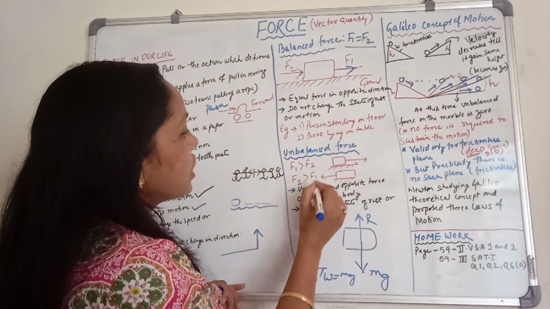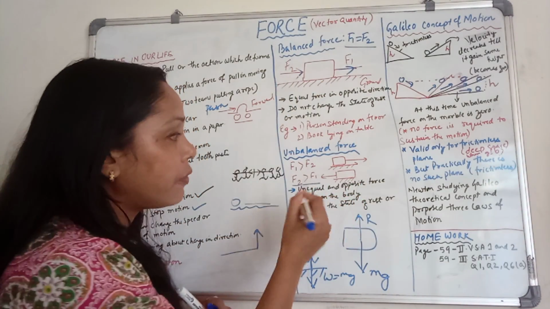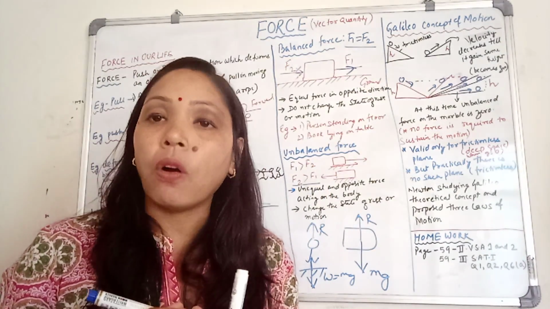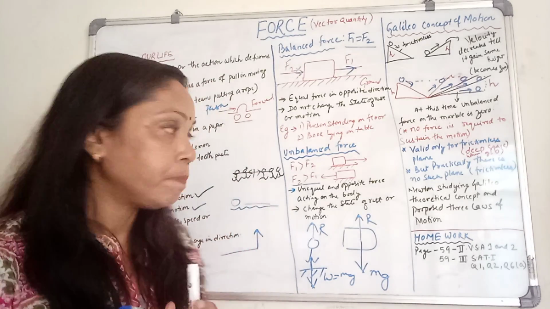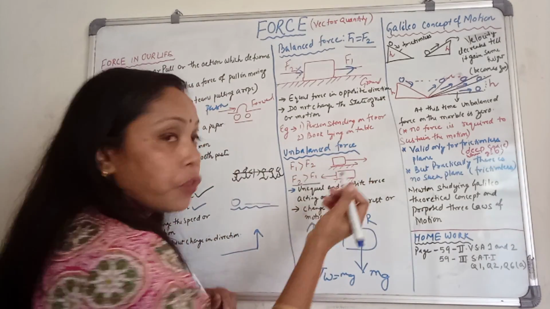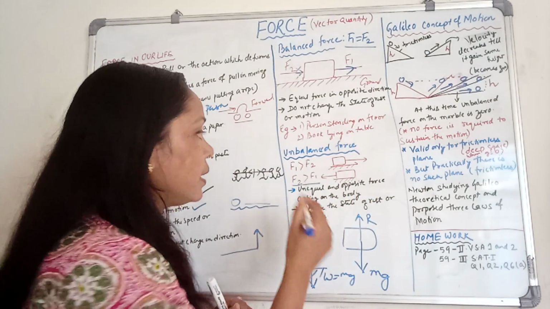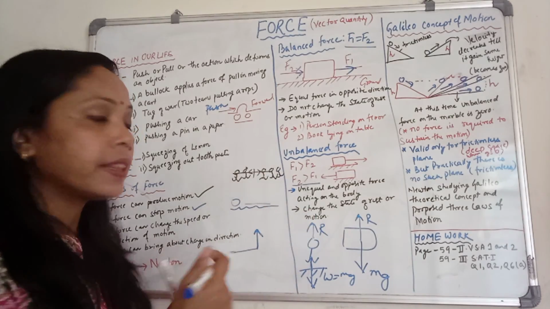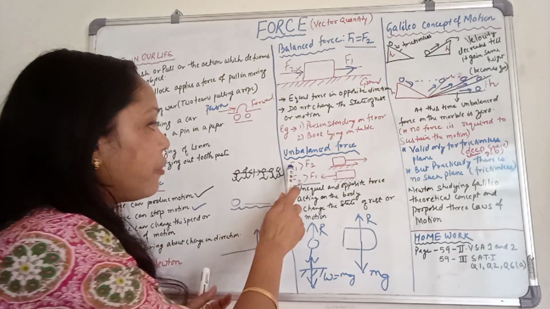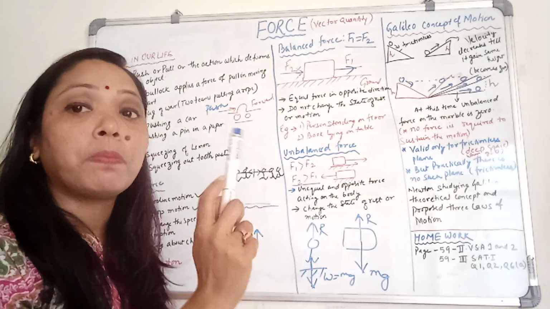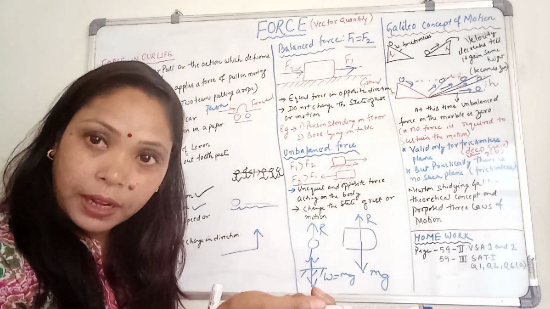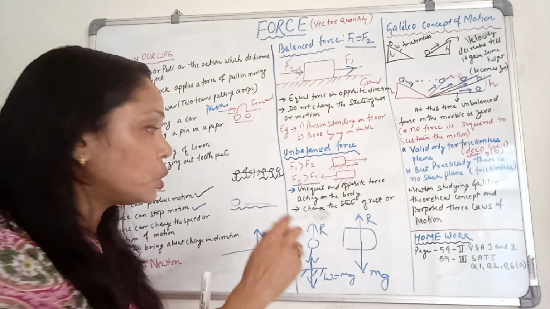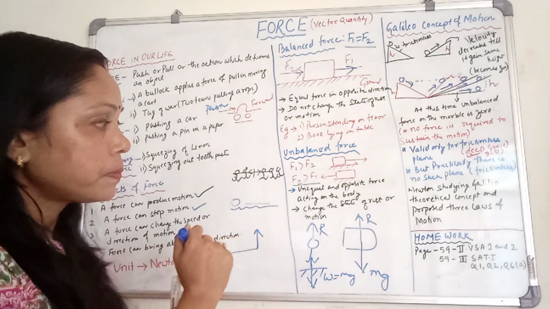If F2 is greater than F1, then the body will move towards the direction of force F2. So for unbalanced force, we have two situations: F1 greater than F2, the body moves towards F1; F2 greater than F1, the body moves towards F2.